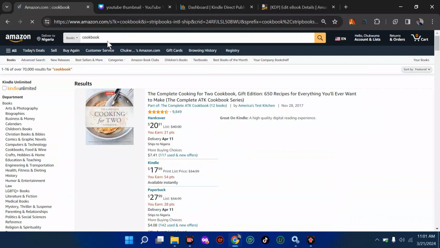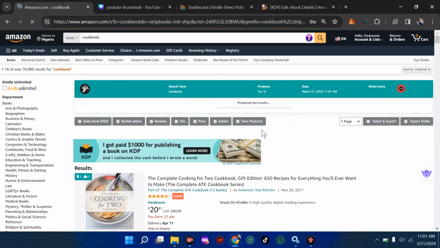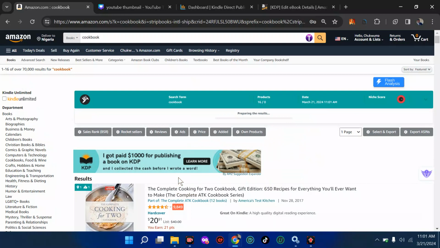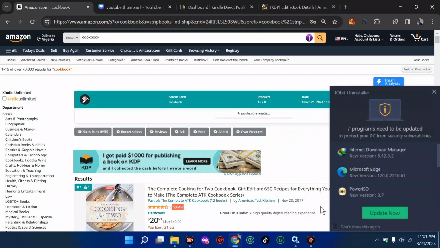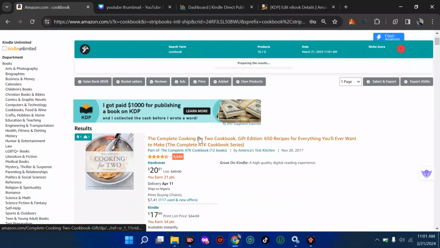Now you can see under books, we have this one coming up under this publisher, Complete Cookbook by America's Test Kitchen. When you see something like this, you should be careful because all these are trademarked. If you decide to use the same name in your book, you might get terminated. Yes, your account might get terminated. That's why you check for trademark, and if you want to check for trademark, it's so simple. Go straight to my YouTube channel, which you are watching, and search for trademark, and you're going to see how to check for trademarks.